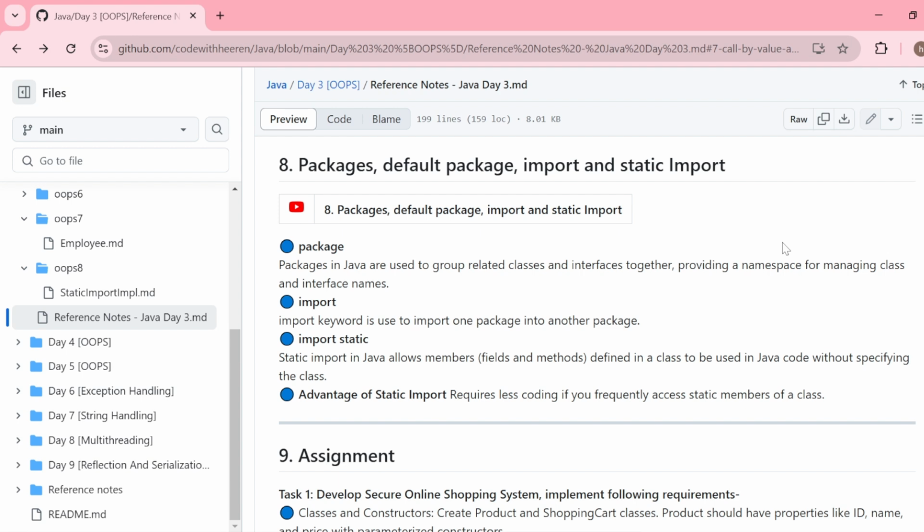Most frequently, you are going to use static properties only. So how can you call static properties of class A in class B? You simply use the class A name, dot, and then the property name or static method name, and in that way you will be able to access class A functionalities or properties in class B. But this is quite annoying. Every time you need to mention the class A name, and only then will you be able to access the static properties and functionality inside class B.